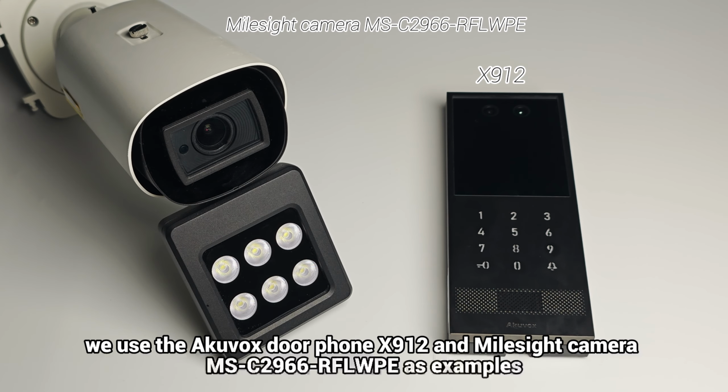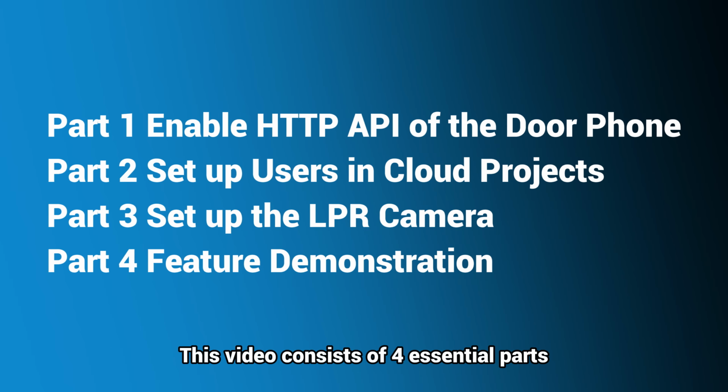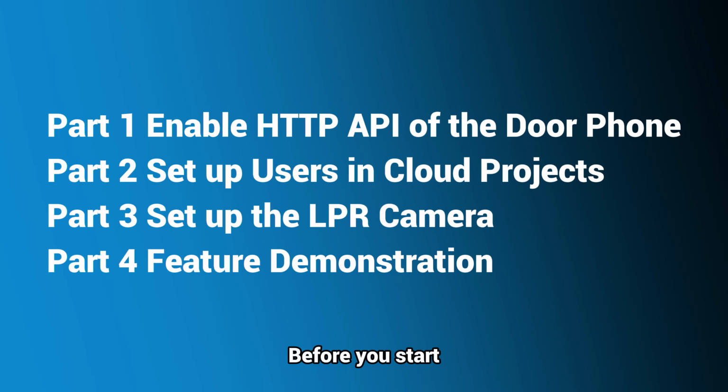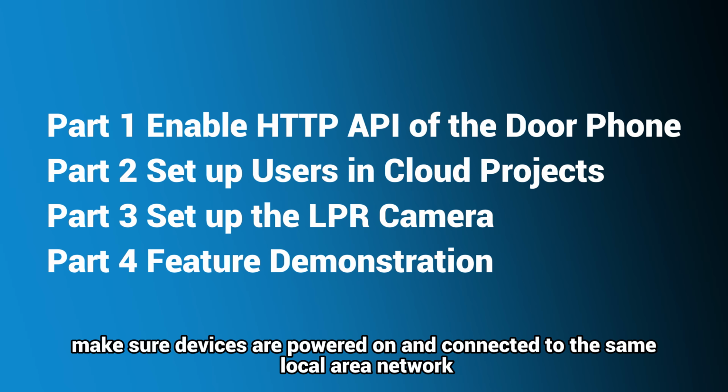In this video, we use the Akuvox door phone X912 and Milesight camera MS-C2966-RFLPB as examples. This video consists of 4 essential parts, guiding you to set up this feature step by step for cloud projects. Before you start, make sure devices are powered on and connected to the same local area network.